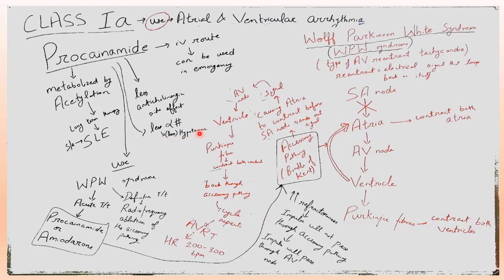Now what is the use of procainamide? It is used in WPW syndrome, that is Wolff-Parkinson-White syndrome. Let's study the treatment of WPW syndrome. For acute treatment, we give procainamide or amiodarone. But in definitive treatment, radiofrequency ablation of the accessory pathway is done.